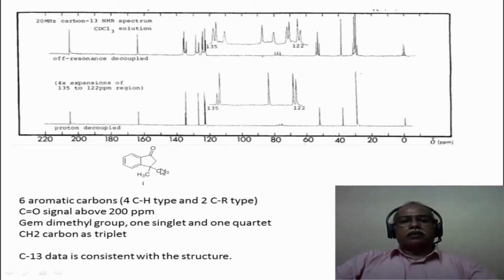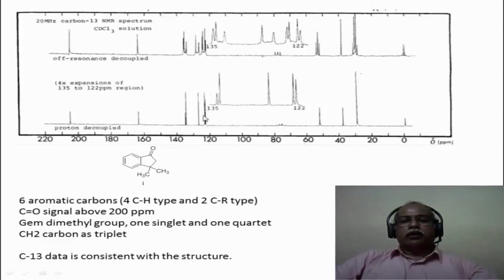Structure 1, for example, has 4 types of CH carbons, which are these 4 unsubstituted CH carbons in the aromatic region, and 2 substituted quaternary carbons. So one should see 6 carbons in the aromatic region. What one sees is carbon number 1, 2, 3, 4, 5 and 6. There are 6 carbons very clearly seen.